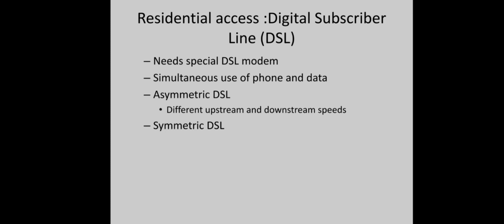And the second method, with the help of digital subscriber line or DSL. Okay. So here also we can use this telephone line to access the internet, but we need a special modem, that is called DSL modem, right? And the specialty here is that we can access both telephone and internet at the same time. How? Actually this channel is divided into two different parts. Low frequency will be used for voice traffic, and the high frequency part will be used for the internet or data transfer.